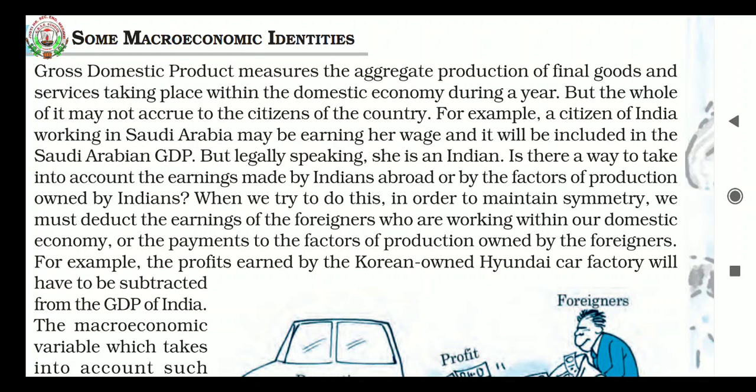Here it is saying that whatever gross domestic product is measured, the aggregate production of final goods and services means whatever thing is produced in an accounting year, goods or services, that is calculated in the calculation of GDP. By giving one example here, one question has been asked: a citizen of India working in Saudi Arabia may be earning her wage and it will be included in the Saudi Arabian GDP. But legally speaking, she is an Indian, so her income must be calculated in India.